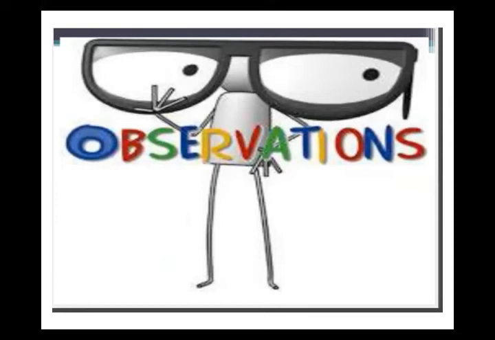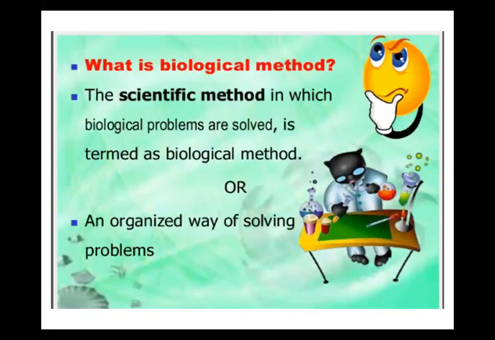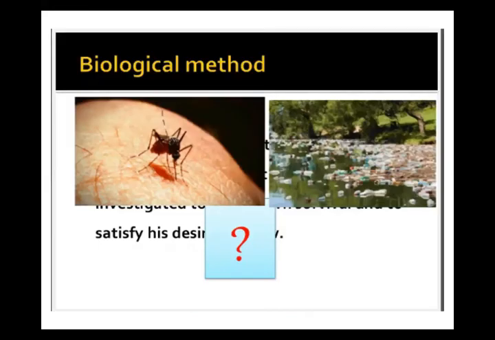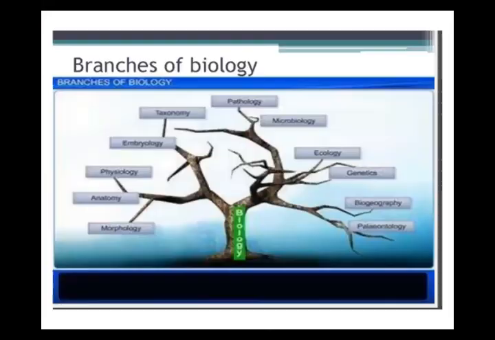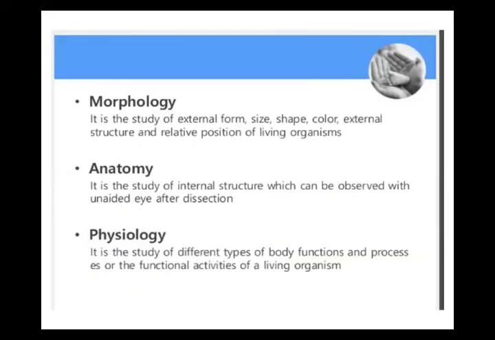Okay, beta. Now again, you can see the content is present, the biological method is present, but if you want to study, I just want to revise the branches of biology that were in the starting. I was in a very hurry, beta. So you can see the branches' names.